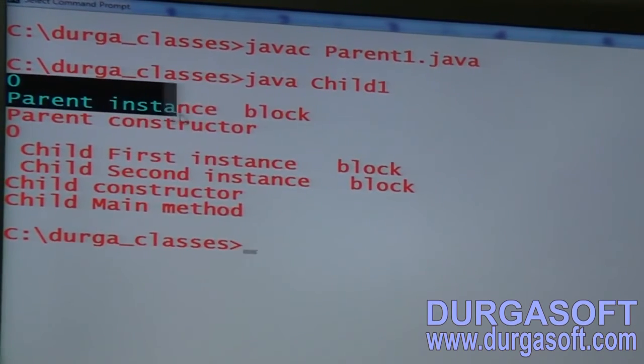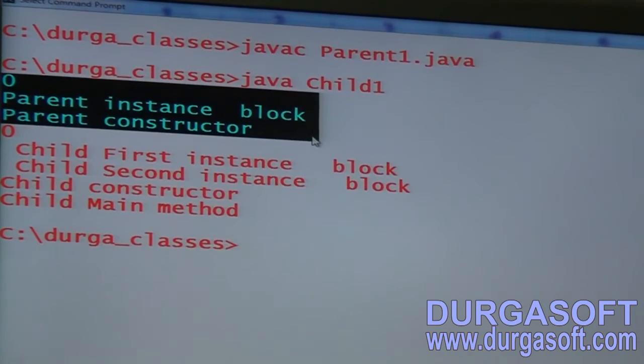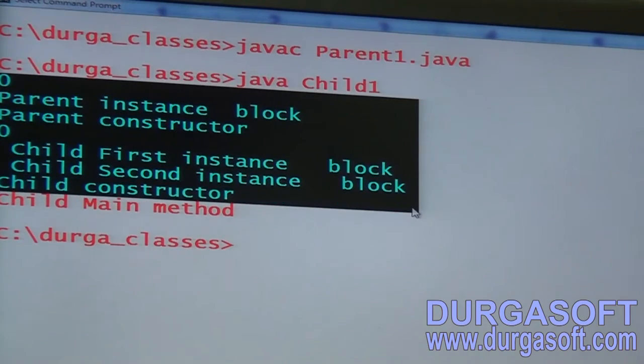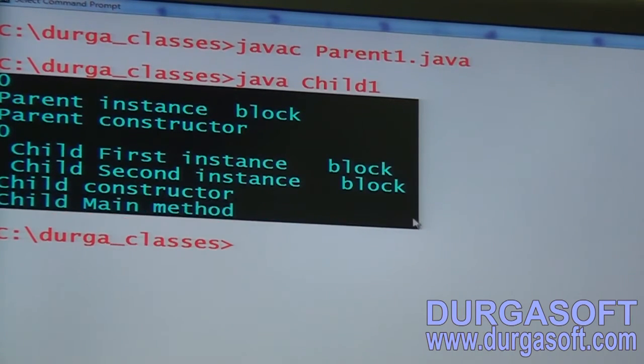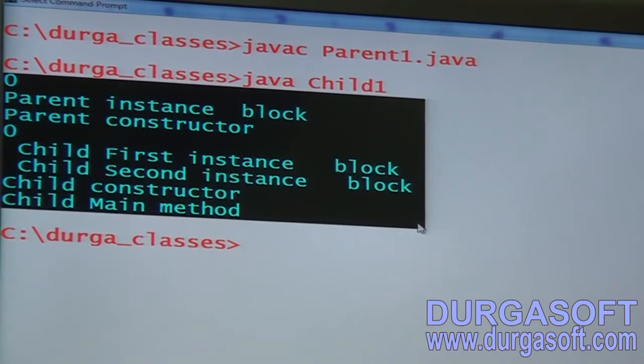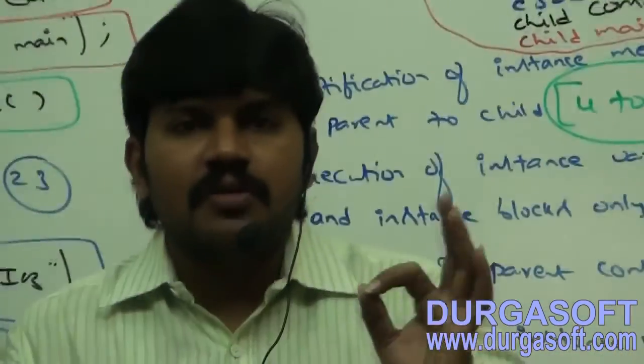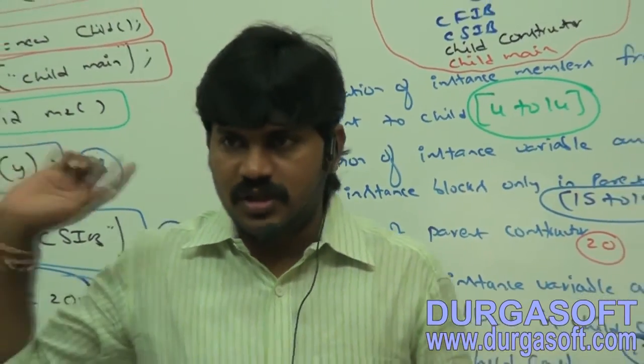0, parent instance block, parent constructor. 0, child first instance block, child second instance block, child constructor, and then what? Child main method, right? Are you able to understand? Exactly the same output by default we are going to get. I hope that analogy is very clear. So instance control flow in parent to child, how we can do? Is it clear for all of you, right?